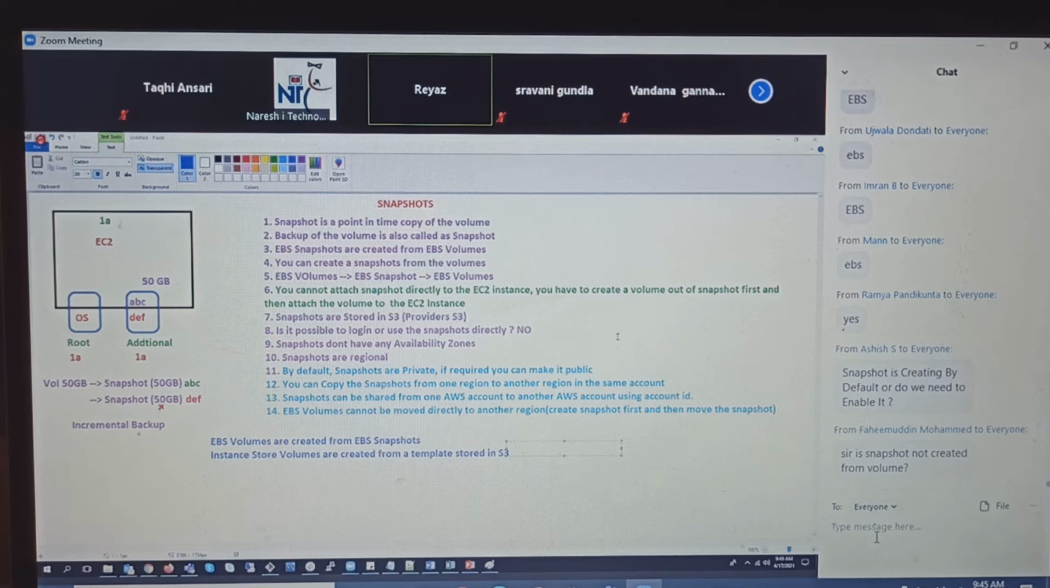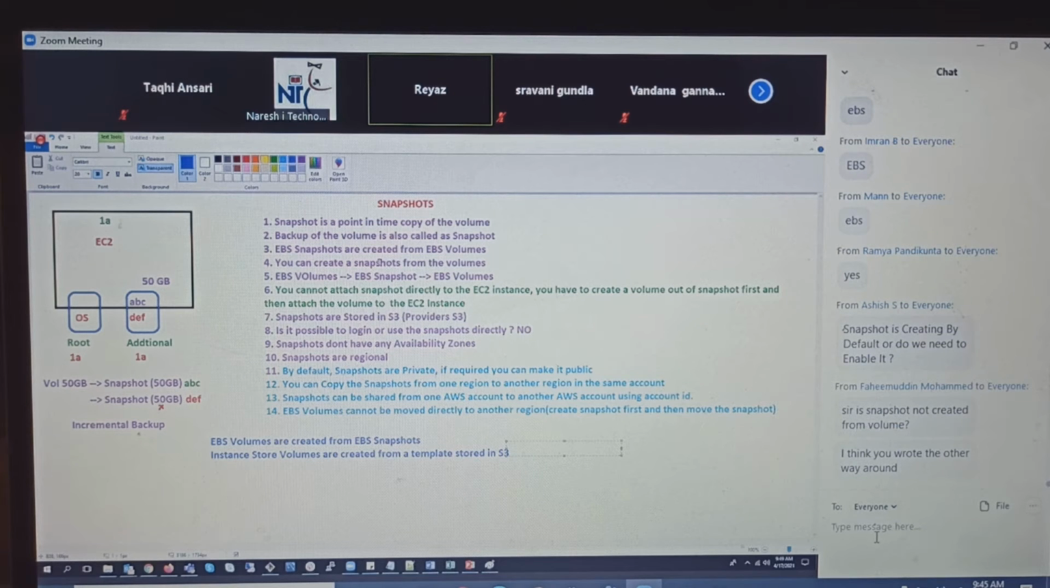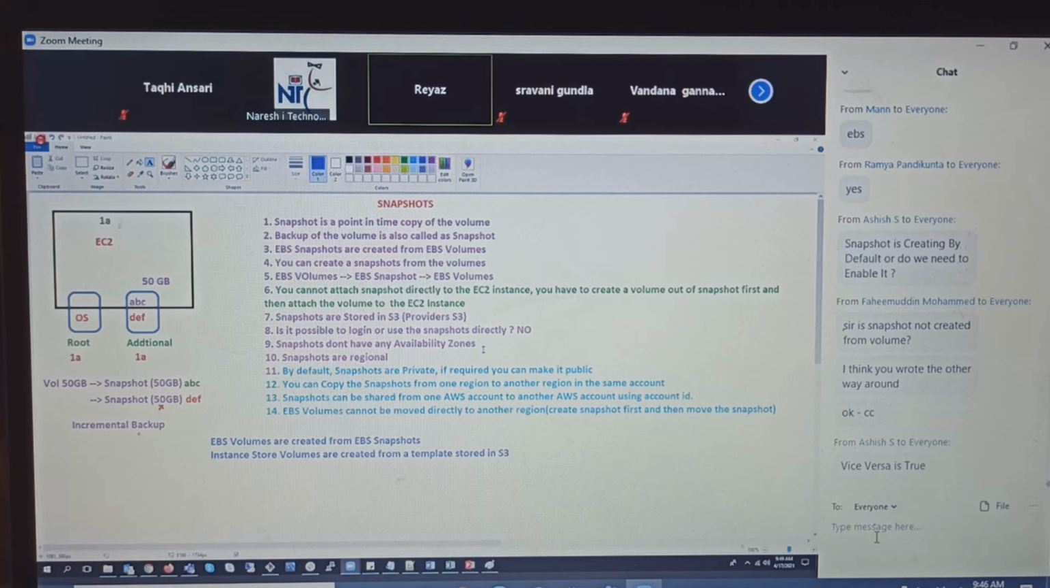There is a question here. Are snapshots created by default, or do we need to enable it? It will not be by default. We need to take the snapshot whenever we need. Sir, is a snapshot not created from a volume? Why not? Here, point number 4. Both ways. You can create a volume out of a snapshot, and from a snapshot you can again create a volume. Yes, vice versa.